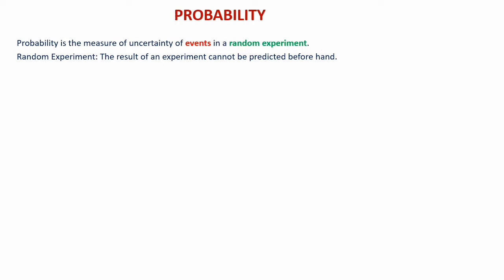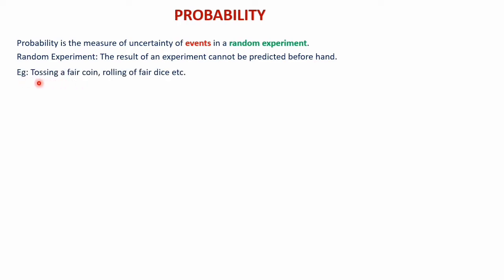And one more thing we have to take care in case of random experiment. Random experiment means it should have more than one outcome as well. When a random experiment is done, you should get more than one result. Then one more condition, the result of the experiment cannot be predicted beforehand. Such experiments are called random experiment.